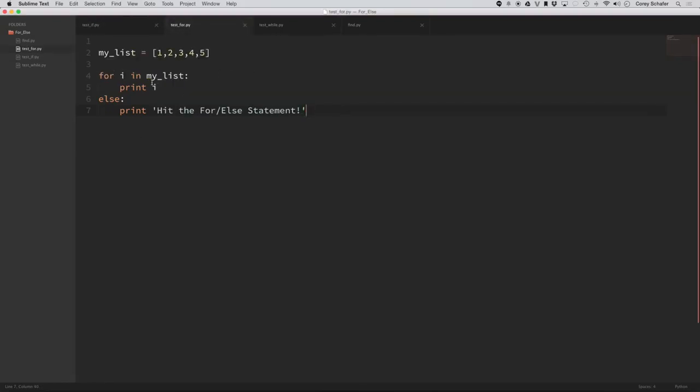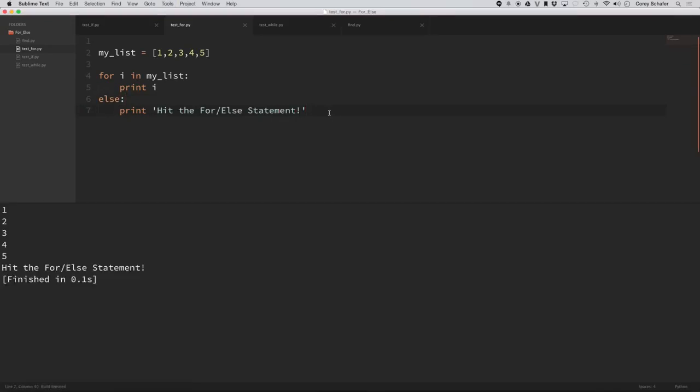So we have this for loop, and then we have this else. So what is it that could trigger this else statement? Whenever I first started Python programming, I thought that it had something to do with whether you passed it an empty list or something like that, then the else would execute. But that's not the case. You see I have a list here that is 1, 2, 3, 4, 5. Then I have a for loop that loops through all of those items in the list and prints off that item. And then I have an else statement here that just prints whether or not we hit that else statement.